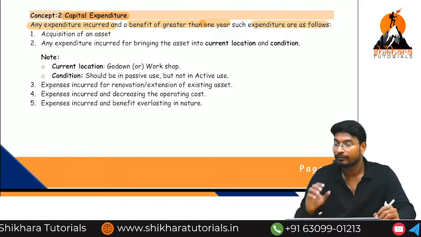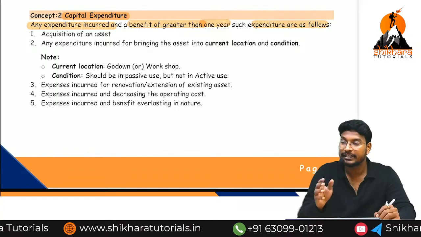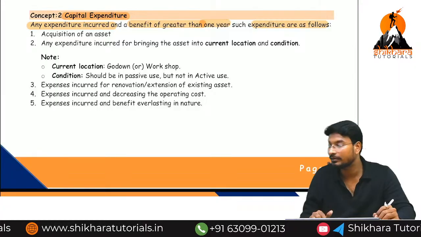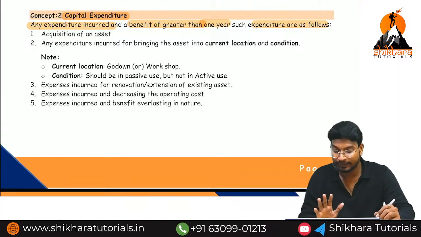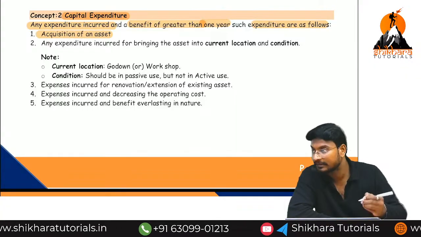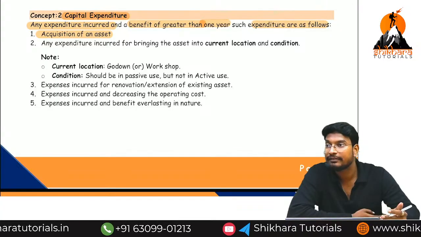But that should be related to these 5 points. We should incur certain expenses, and with the help of that expenditure, we need to get the benefit for more than 1 year, but related to these 5 examples. Related to how many examples? 5. So please be very patient. First one is called acquisition of an asset. What is the meaning of acquisition, sir?